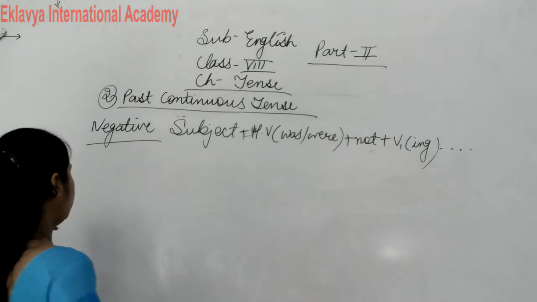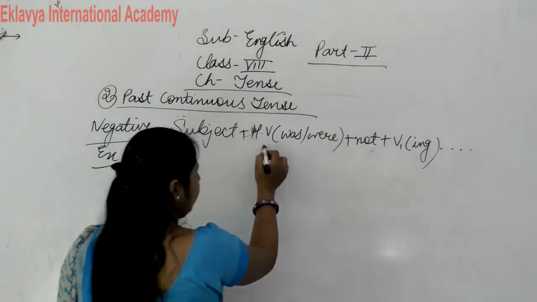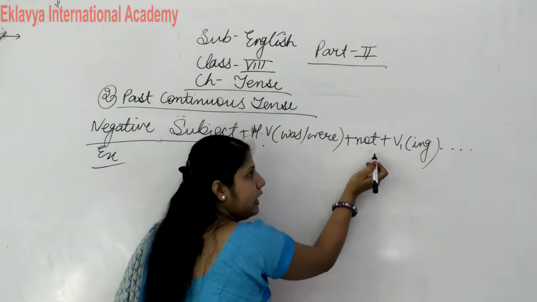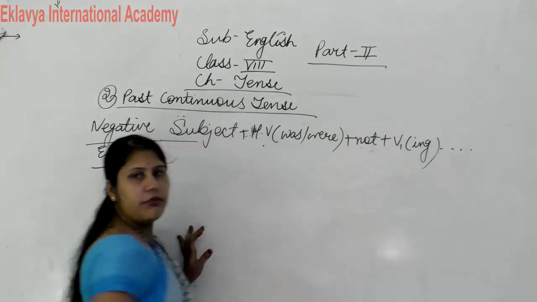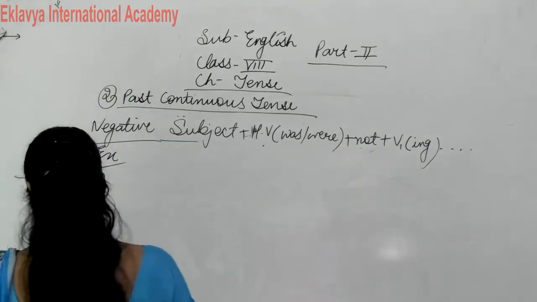Same. Now first subject, helping verb, was, were. In this we use not because this is negative, and then verb first form, then ing, then remaining sentence.